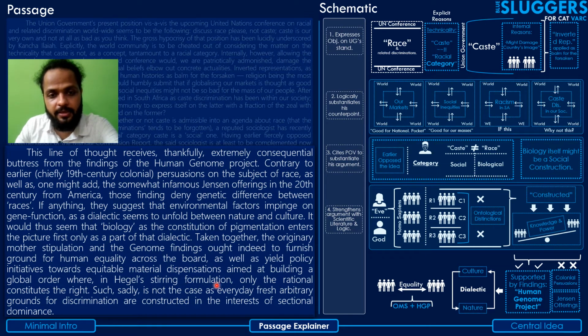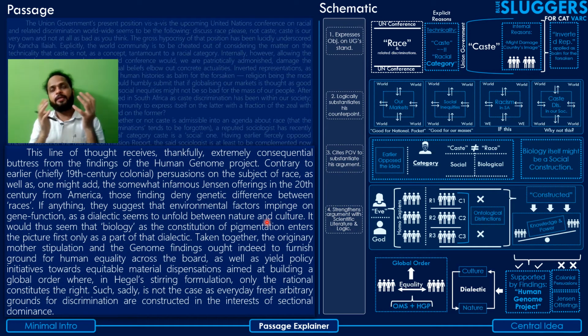Hegel's stirring formulation, so he has cited a particular philosopher or probably a thinker here, aimed at building a global order. In Hegel's stirring formulation, only the rational constitutes the right. So trying to build equality, and via that ensuring equitable distribution of resources without discrimination, while trying to build a world order, a global order, where the only thing that is right is that which is rational, that which is reasonable, that which is objective, okay, and not anything that is based on discrimination, okay.